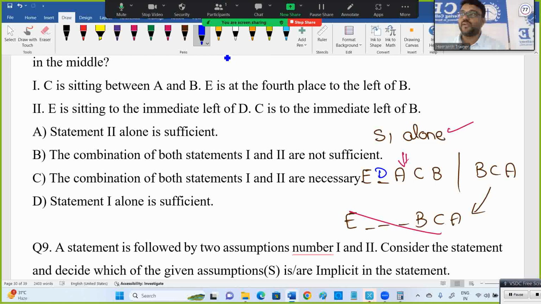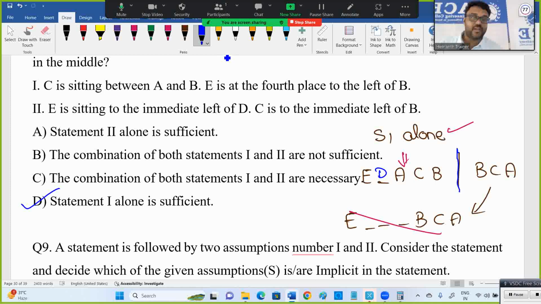I need an option called each statement alone is sufficient, or either 1 or 2 is sufficient. We don't have such an option. 1 alone is sufficient is there, you can go ahead. Don't go for together. Some people are worrying, sir, I'll go for together. See, there are 2 possibilities. Initially, I too agree. C is between A and B means this one, but E is fourth left of B.